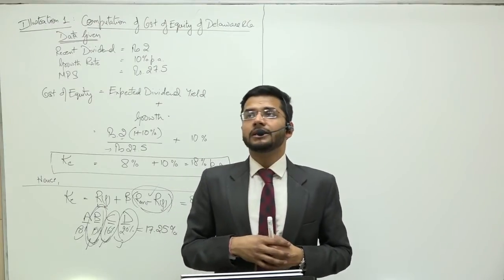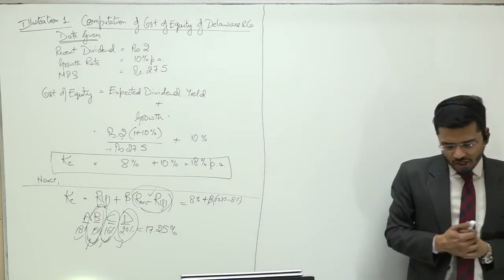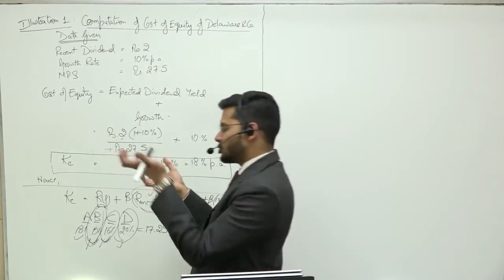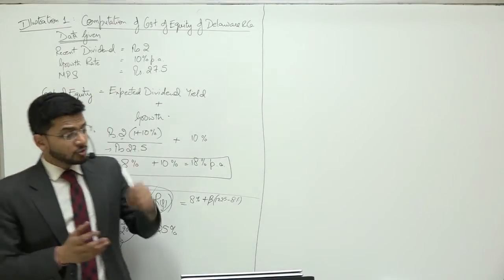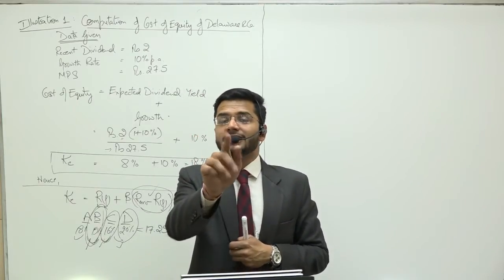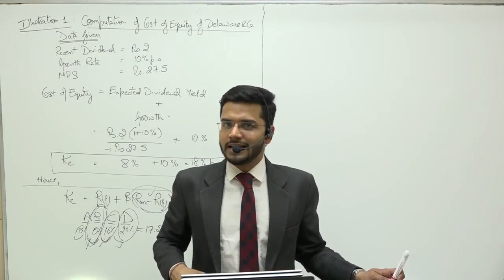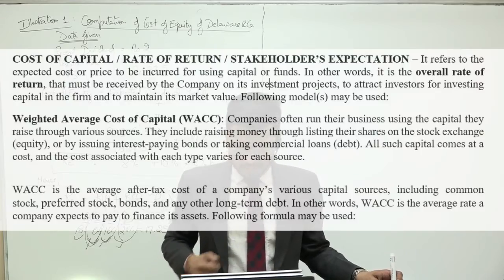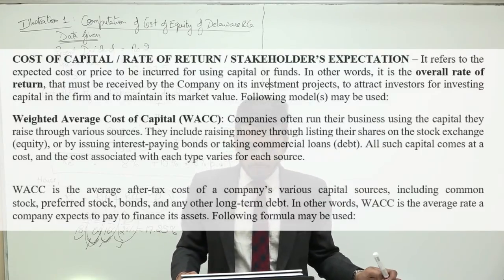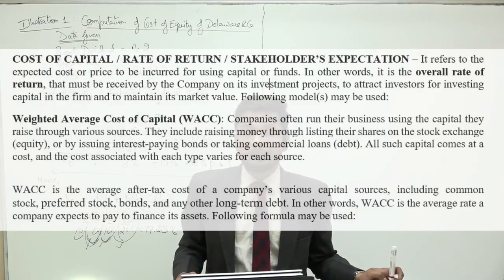Now sir, if a company uses both equity and debt in its capital structure, what should we do? There are companies which are using a portion of equity and a portion of debt in their capital structure. Guys, in those cases we use weighted average cost of capital, or stakeholders' expectations. Now the word used is stakeholders' expectations and not shareholders' expectations. Stakeholders' expectation refers to the expected cost or price to be incurred for using capital or funds. So the price incurred for using capital or funds is known as stakeholders' expectations.